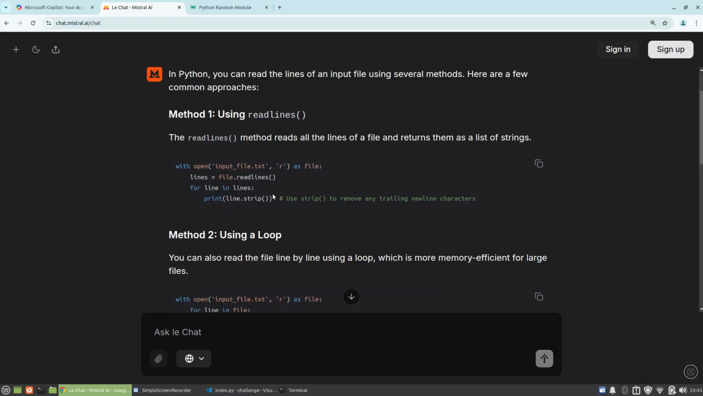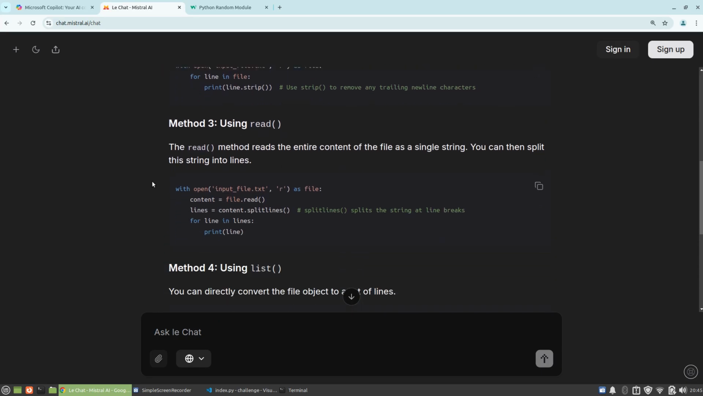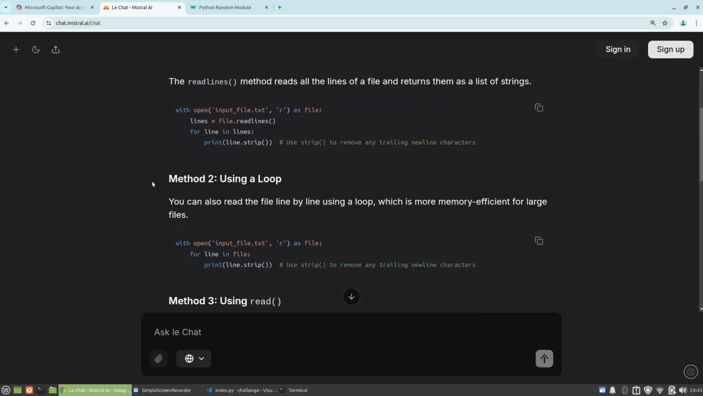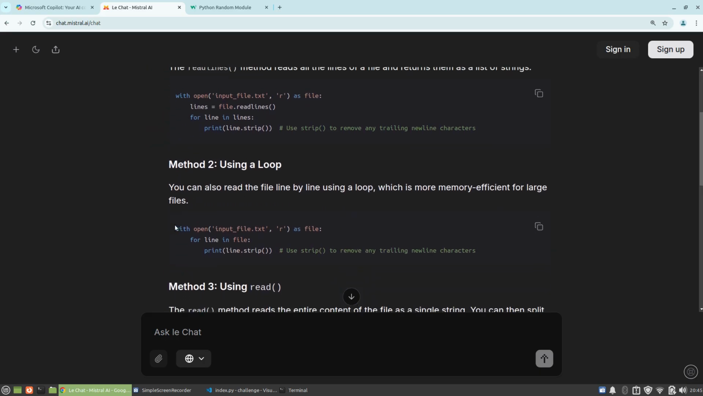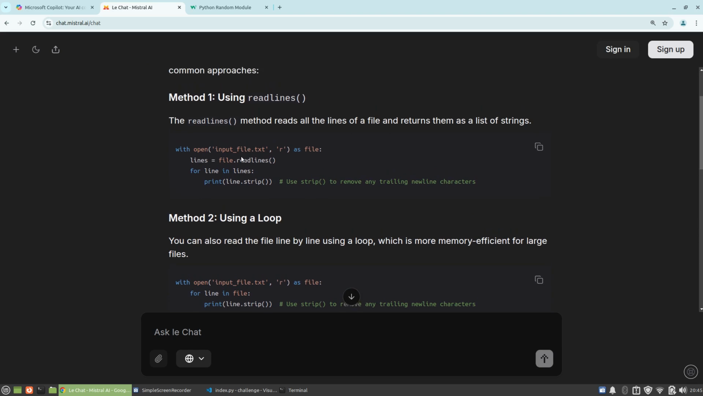This is the kind of thing that in the past I would have got from Stack Overflow, and Mistral gave me a few different things, although it kind of says that they're 4 different things when really it's kind of saying the same thing the whole time. So it's a little bit weird. I chose the first one because I saw this read lines, which I remember using even years ago.